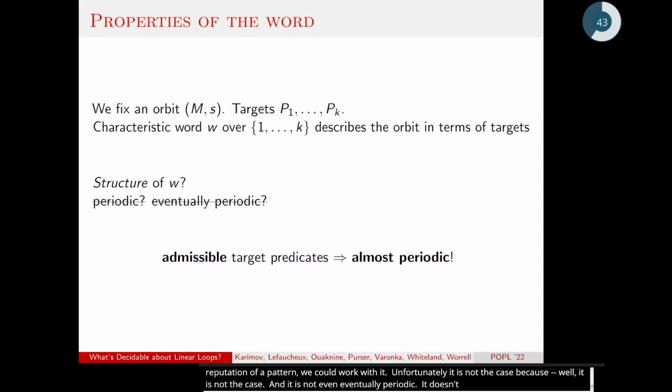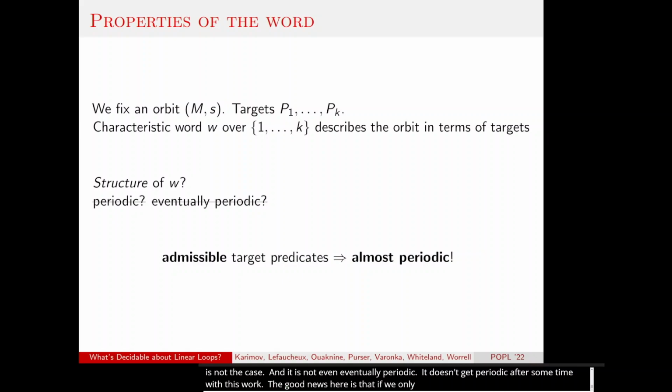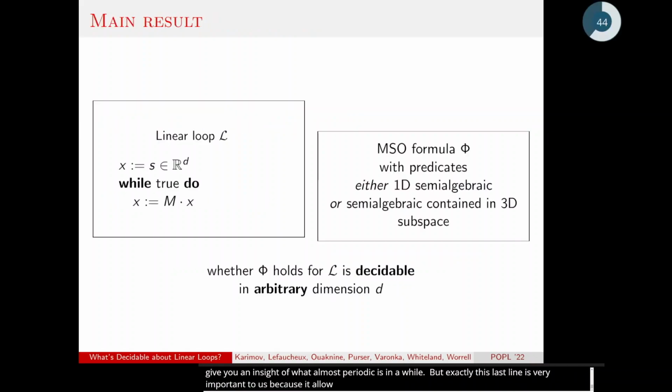The good news here is that if we only allow for predicates of one of the two kinds I defined, so if we only allow for admissible predicates, this word W, which captures the behavior of the system, has a nice property of being almost periodic. I will give you an insight of what almost periodic is in a while, but this last line is very important to us because it allows for the following result to be shown.